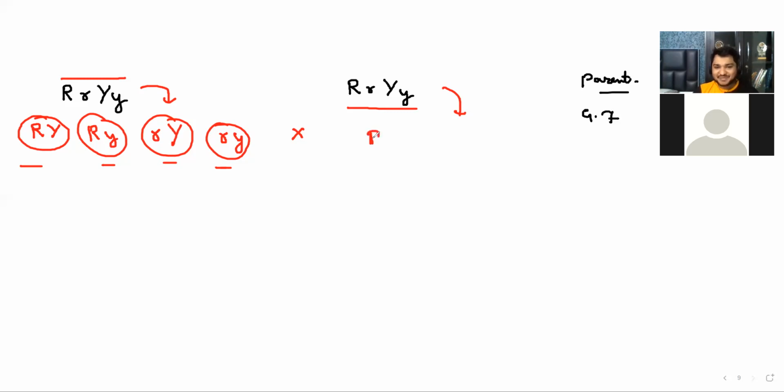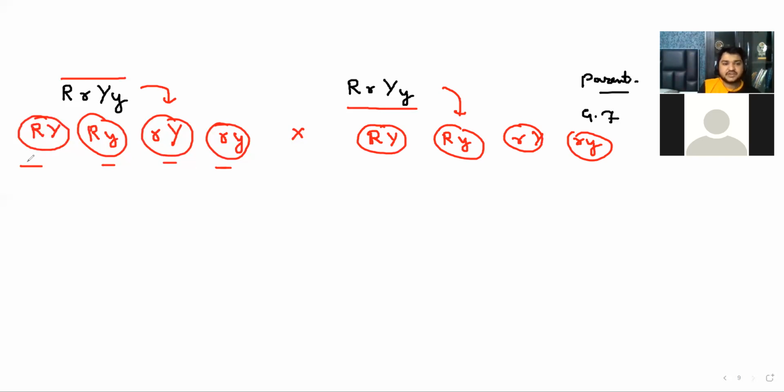So this is capital R, capital Y; capital R, small y; small r, capital Y; small r, small y. Now it's the fun part. Now they have RrYy. All the gametes are different now, so all these are 4 different gametes, and these are also 4 different gametes. So now we can't do it like this.